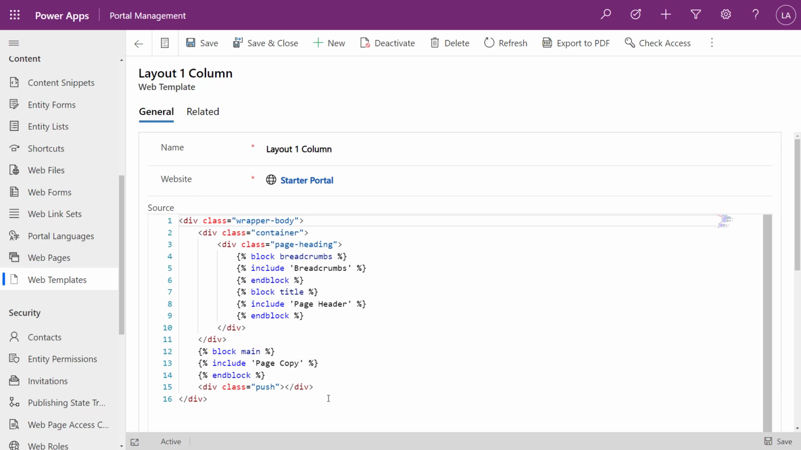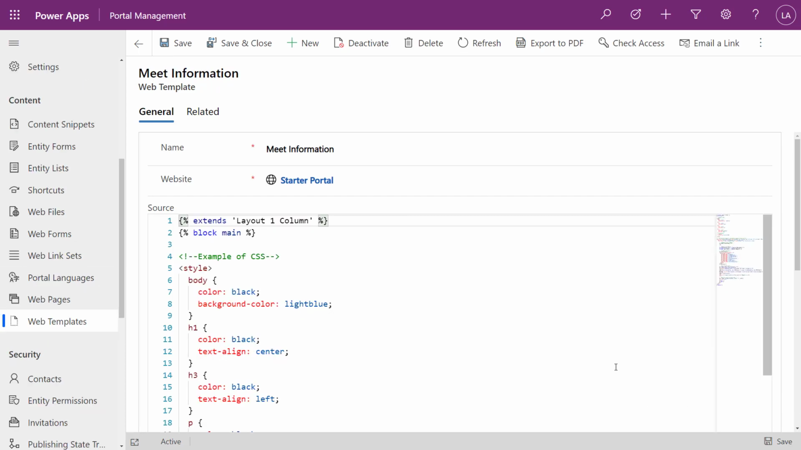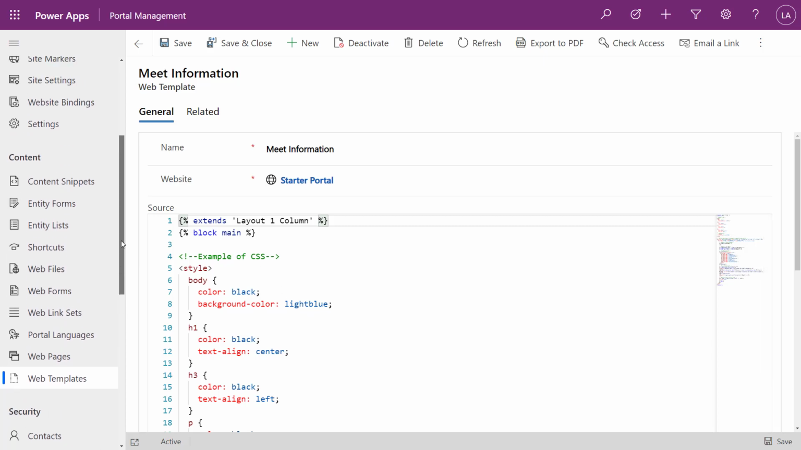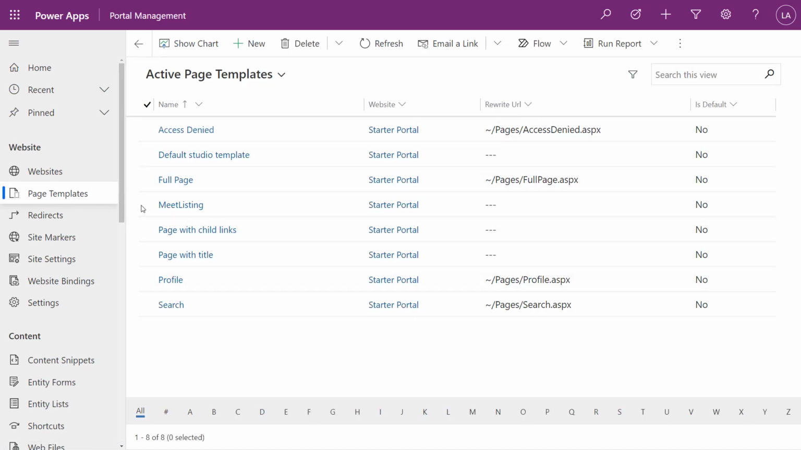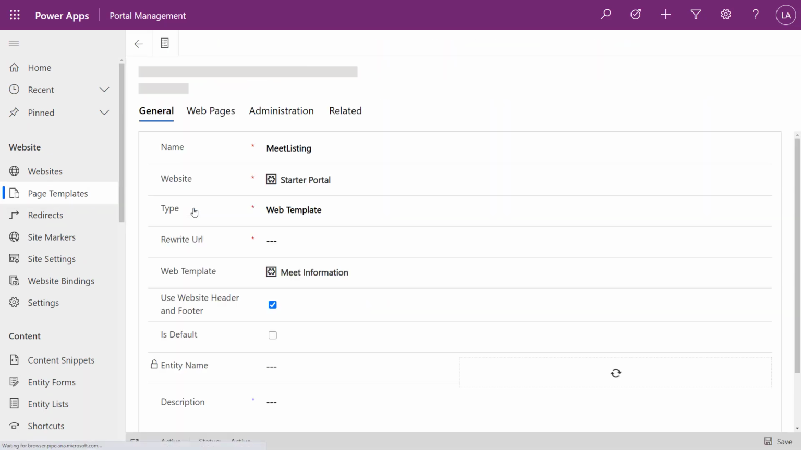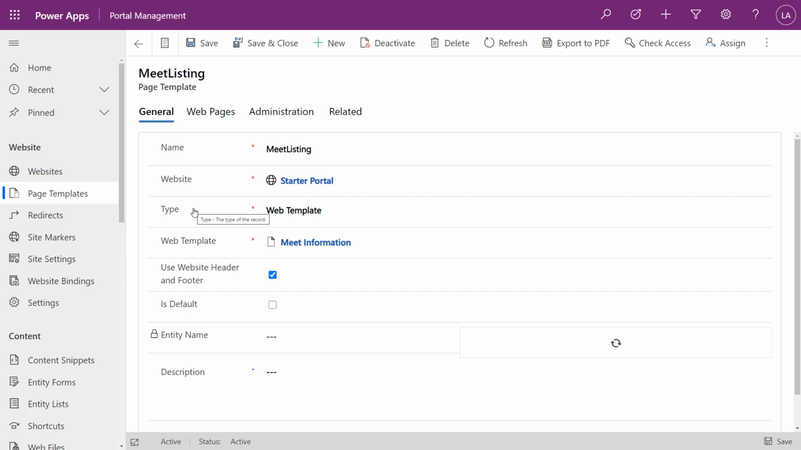So let's drill down a little bit further into our own web template. So we've created this web template within our portal management app. What I want to do is have this available to edit directly in the Portal Studio. To do that, I need to create a page template, and we have this page template already created. The reason why we have page templates and web templates is basically it's a pointer structure. The page template could point to an ASPX page.